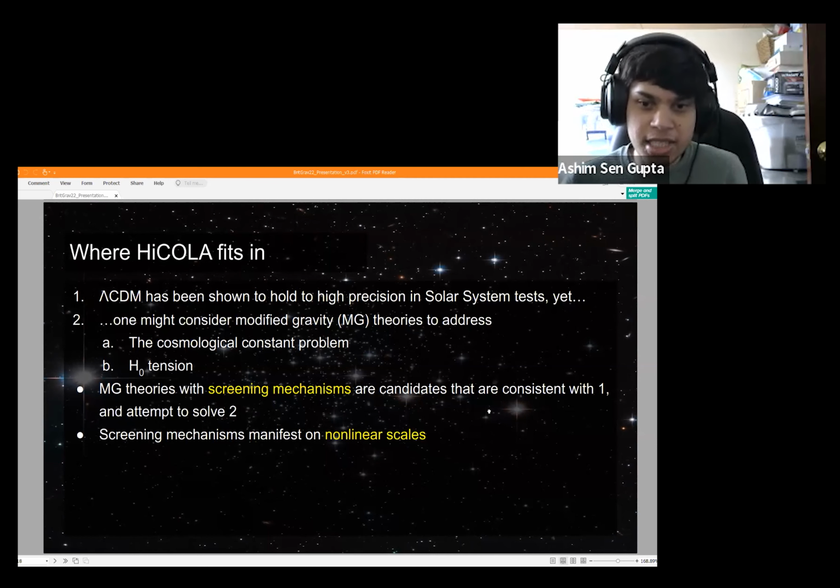And screening mechanisms are typically terms, say, in your action that manifest on nonlinear scales. You won't see them if you only consider linear perturbations of your theory. So you need to go to nonlinear scales to actually see it and study it.